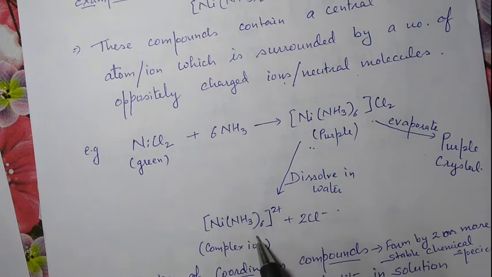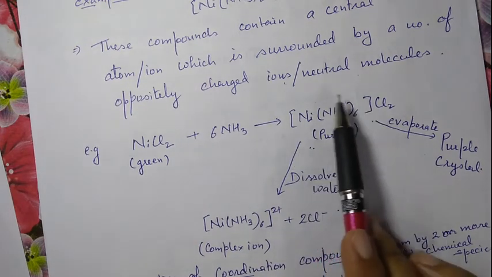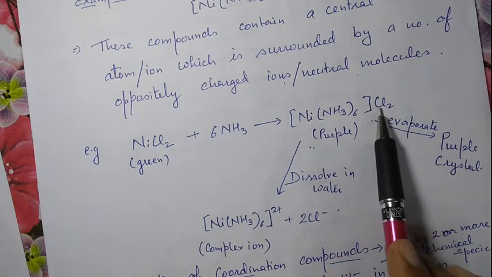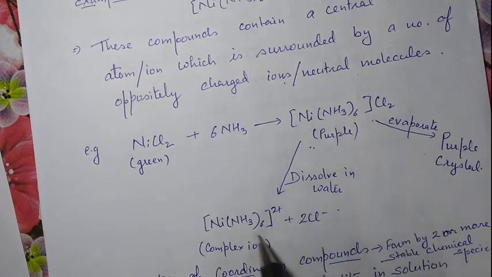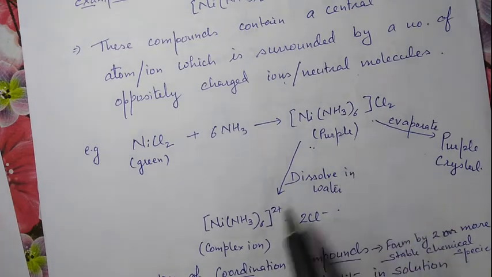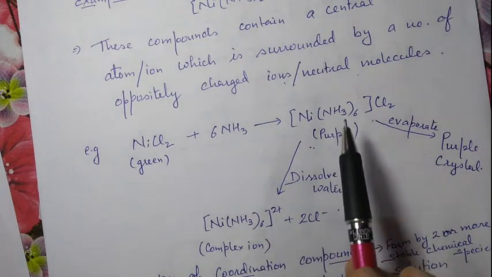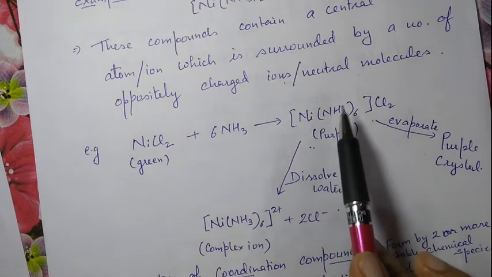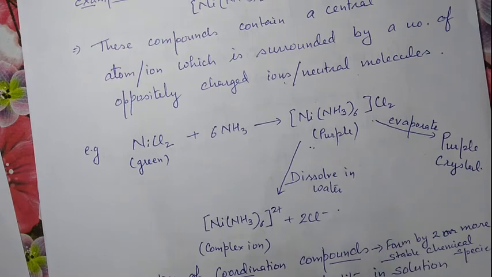This will ionize as complex ion plus these counter ions. It can't give the test of those ions present inside the sphere.